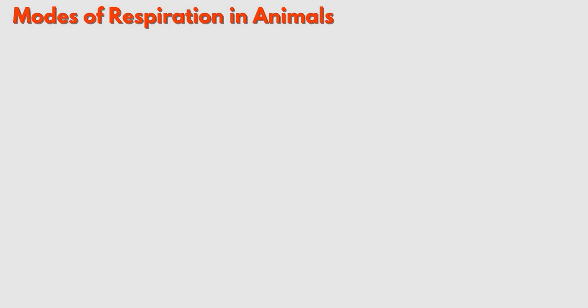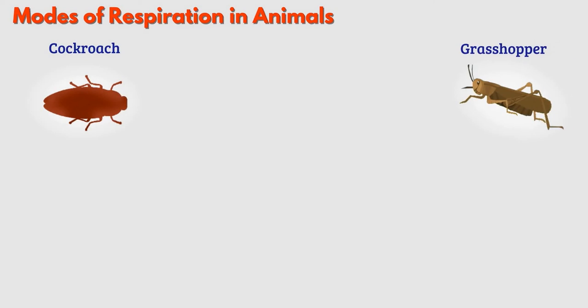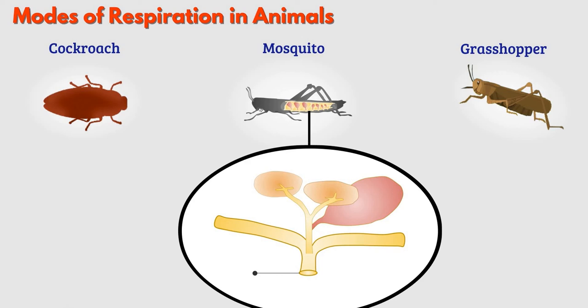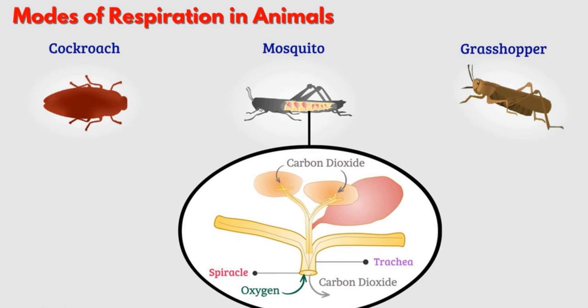Some insects such as cockroach, grasshopper, mosquito have tiny holes on their body called spiracles. These are connected to a network of air tubes called tracheae. Oxygen-rich air enters the holes, passes through tracheae and gets transported to body parts. Tracheae collect carbon dioxide from the body parts and release it into the air through spiracles.